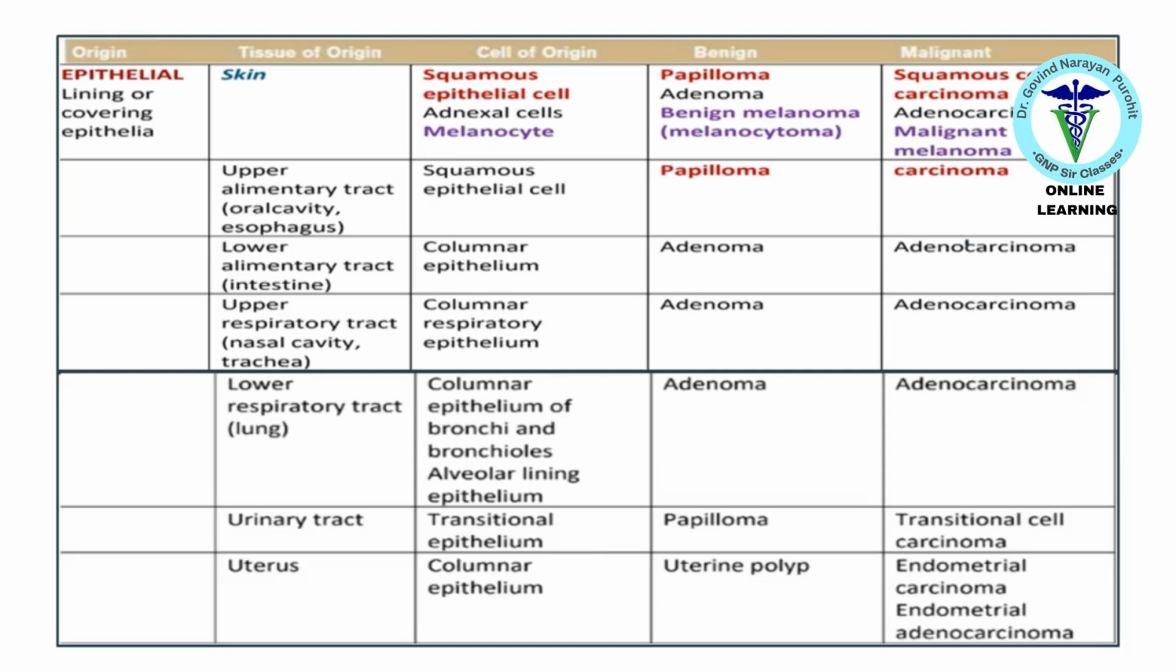Epithelial tissues can give rise to both benign and malignant tumors. For instance, skin can develop squamous epithelial cell carcinoma, while the upper alimentary tract may form squamous cell carcinoma. Understanding the origin and type of cells involved is crucial for diagnosis and treatment.